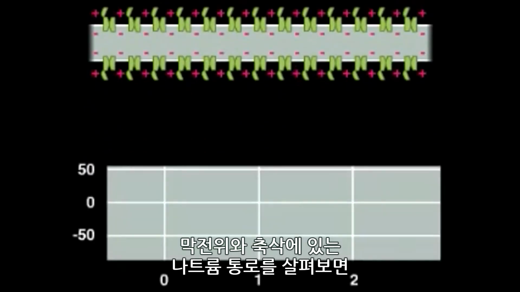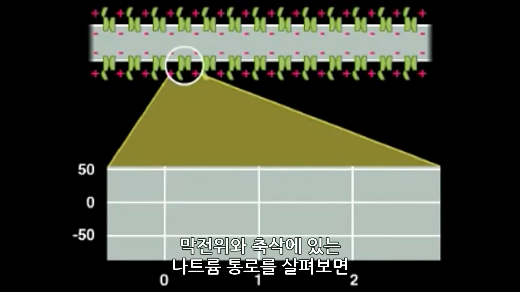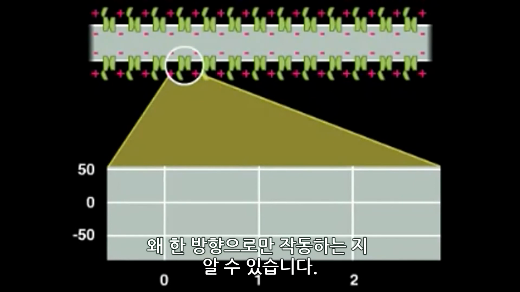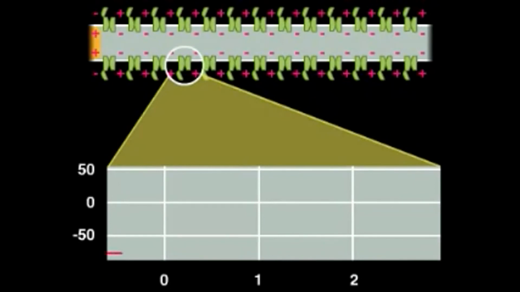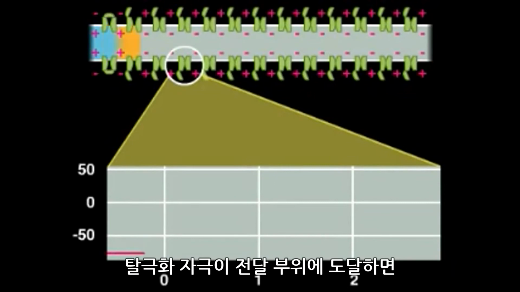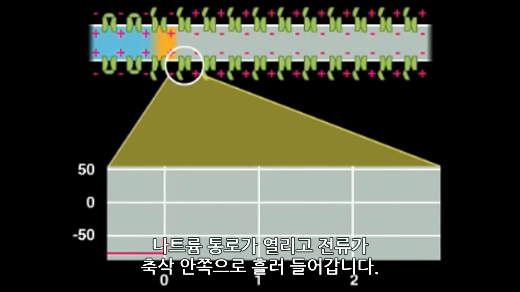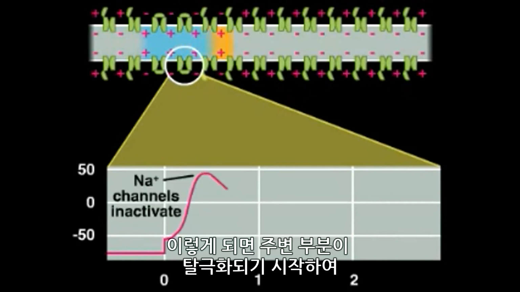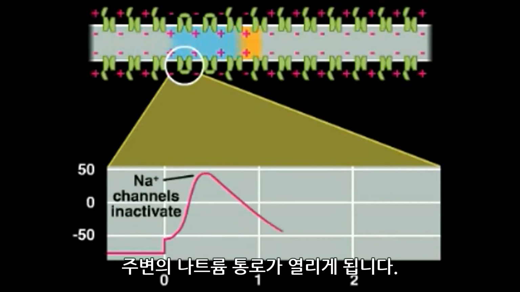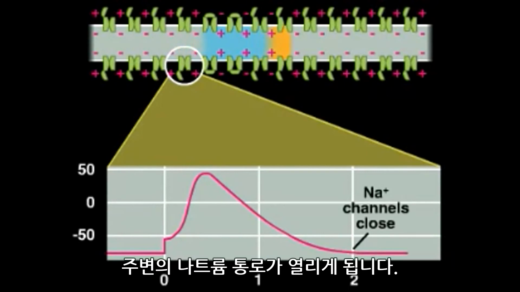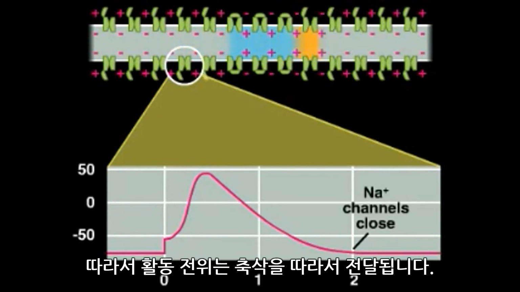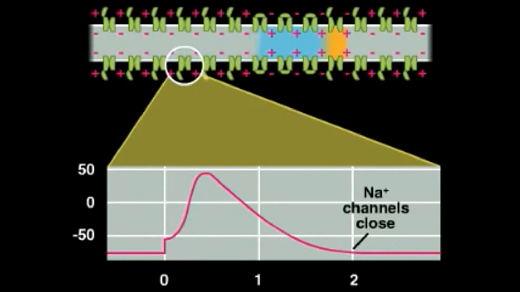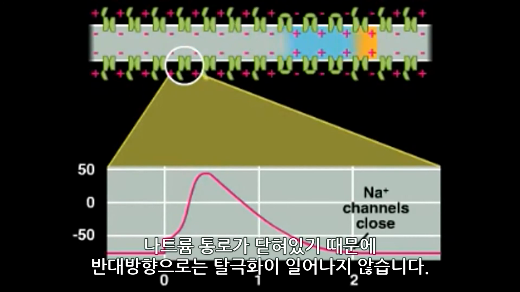By examining the membrane potential and state of the sodium channels along a length of the axon, we can see why this is so. As a depolarizing stimulus reaches our section of the membrane, sodium channels open and current flows into the axon. This in turn depolarizes adjacent sections of the membrane, causing adjacent sodium channels to open, and the action potential is thus propagated along the axon. Sodium channel inactivation prevents the depolarization from spreading backward along the axon.